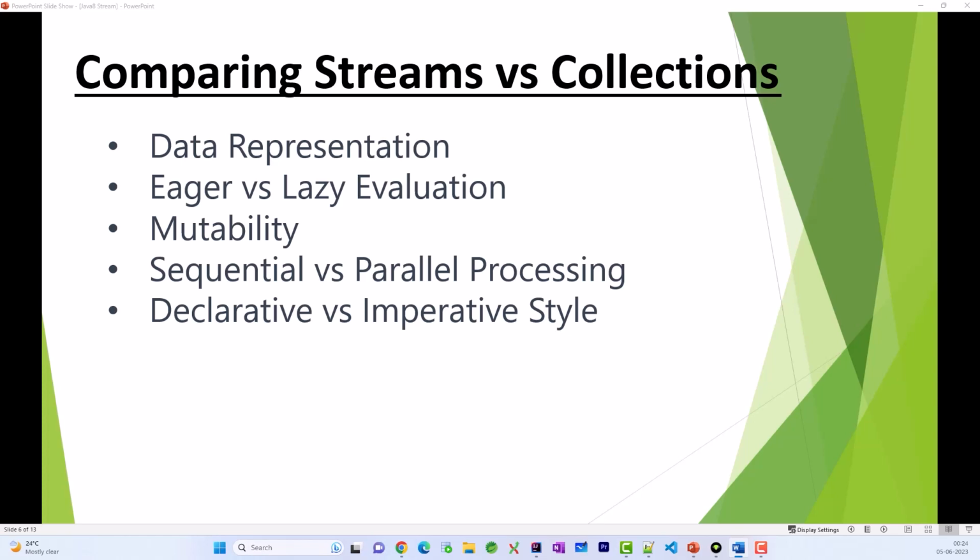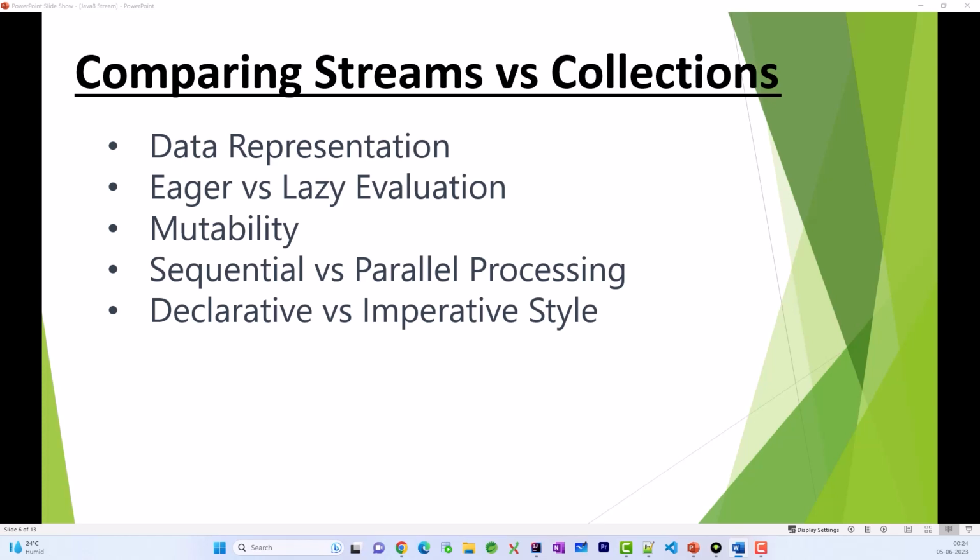Third is mutability. Now we already said that collections can be modified. We can add an element, remove an element, we can update the collection elements, right? Streams cannot be modified. So streams are immutable. Remember that streams are immutable because they do not modify the underlying data source, right?